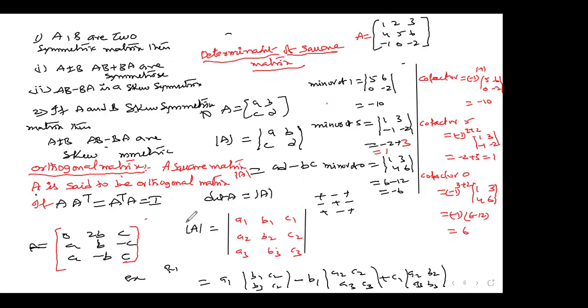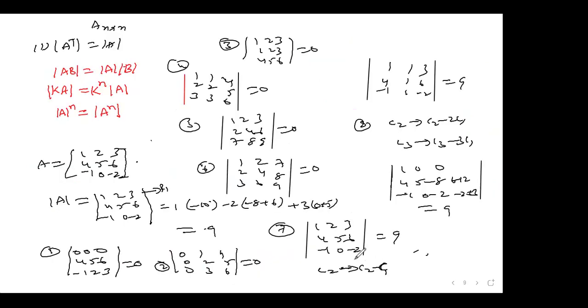This is the first point, and this is the second point, right? After that, here I explain minor and cofactor. Okay, minor and cofactor, clearly I discuss. And you see this one, here I discuss the properties of determinant: this is 1, this is 2, this is 3, this is 4, right?